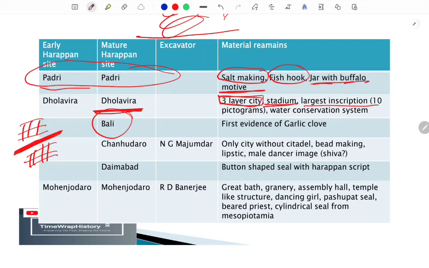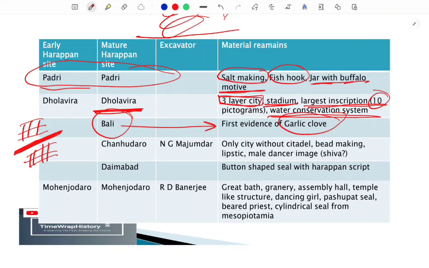We find the largest inscription, which had 10 pictograms. You already know that Harappans had a pictographic script, so they did not have a very well developed script. Their conversation was done in pictograms, in the representation of that particular act. Apart from that, we find the traces of a water conservation system in Dholavira. Okay, one more site is Balu, where we find the evidence of garlic cloves. So they might ask from where we find the evidence of garlic. You can just tick Balu.